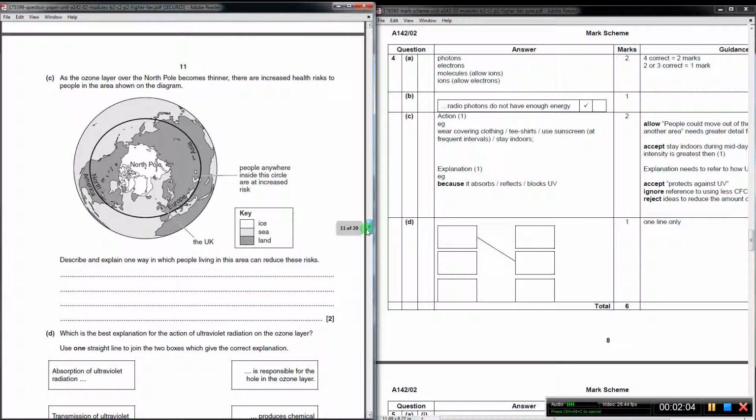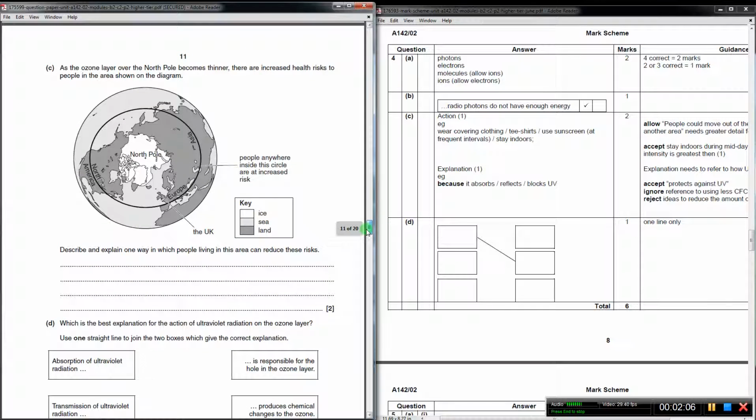Okay, part C is asking about the hole in the ozone layer. So the ozone layer of the North Pole becomes thinner. There are increased health risks to people in the area shown on the diagram inside this circle. Okay, describe and explain one way in which the people living in this area can reduce these risks. Well, the first thing to realise is what the risks are. The ozone layer absorbs ultraviolet, so if there's a hole in it, that means there's going to be more ultraviolet reaching the ground.